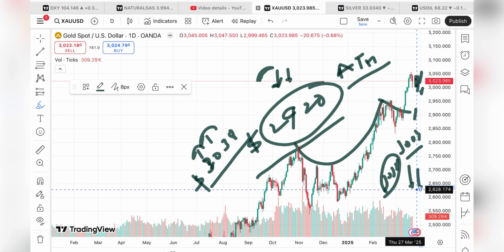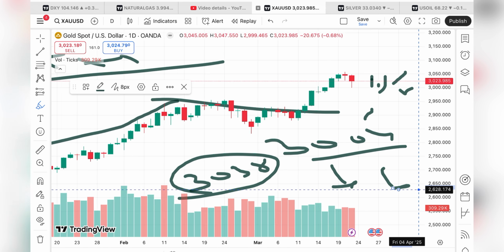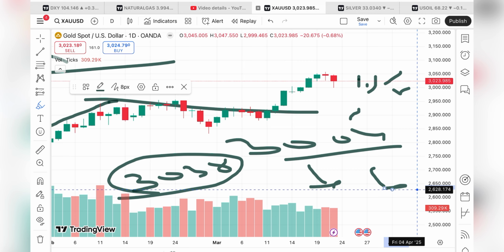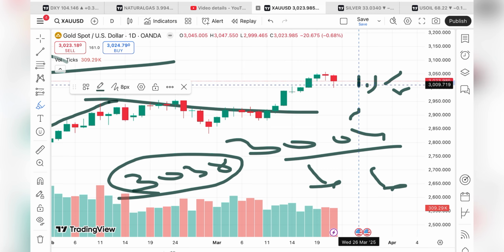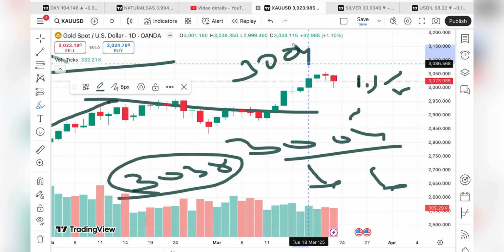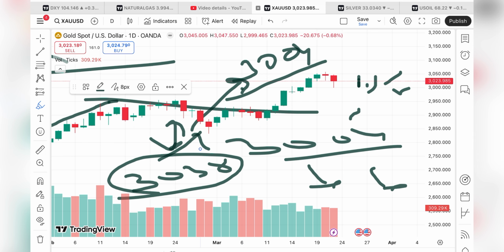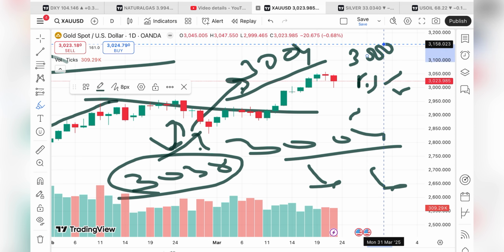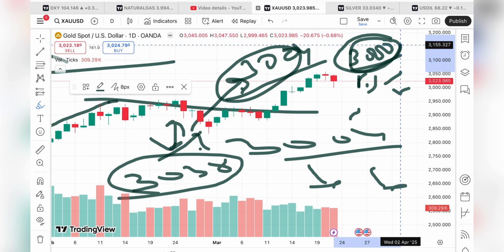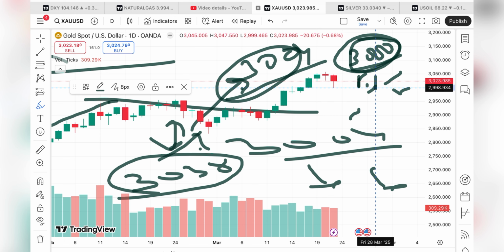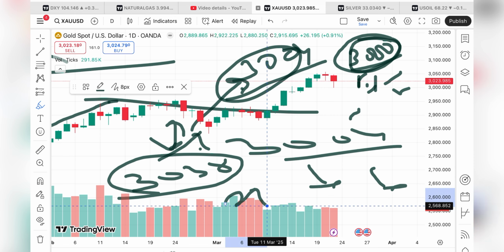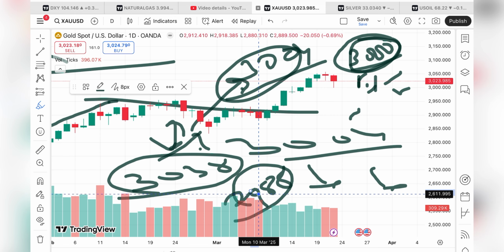Coming back to the gold price, it is now trading at a level of $30.23. If the price doesn't sustain, it can go further low. Then the next strong support comes at $30.04. From there a bounce back can come, but if that doesn't sustain, we can see a further downfall towards a very close level, that is $3,000. Once it starts falling below 3,000, there is a chance of touching a level of 2988.